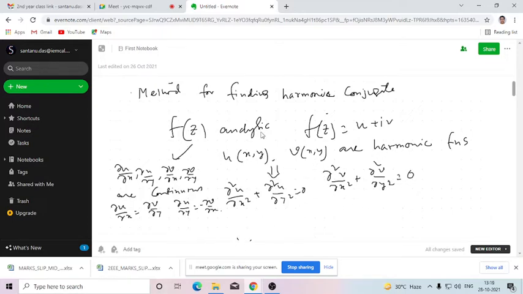So if f(z) is analytic, then both its real and imaginary parts are harmonic. As well, if u is a harmonic function and there exists another harmonic function v, then you can combine them in the form u plus iv, so that the function u plus iv will be analytic. That means if a function is analytic, both its real and imaginary parts will be harmonic. Similarly, if u and v are harmonic, then by combining them in the form u plus iv, the function we construct will obviously be analytic. I have discussed this in the last class, no?